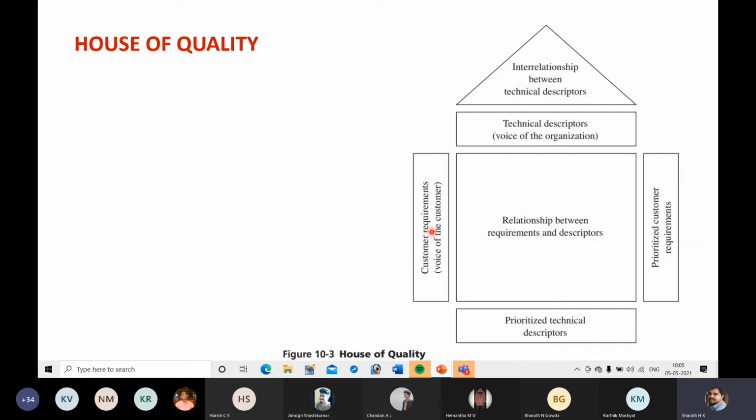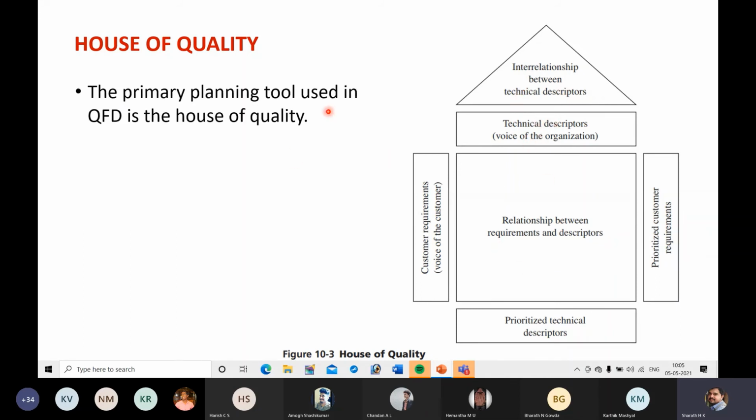That is the customer requirement. This customer requirement can be converted into a technical descriptor like a smooth gripper. Next, the relationship between requirements and descriptors is represented at the internal walls. How we can relate the language of the customer to technical language.